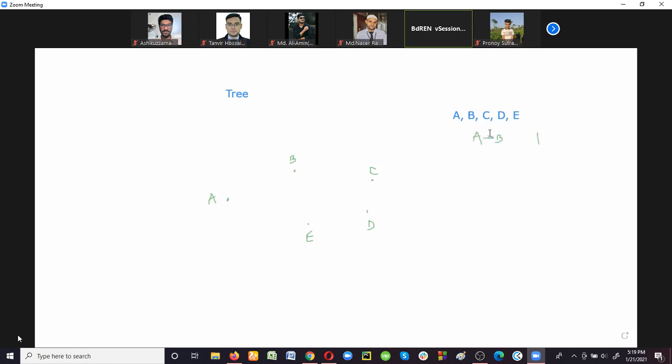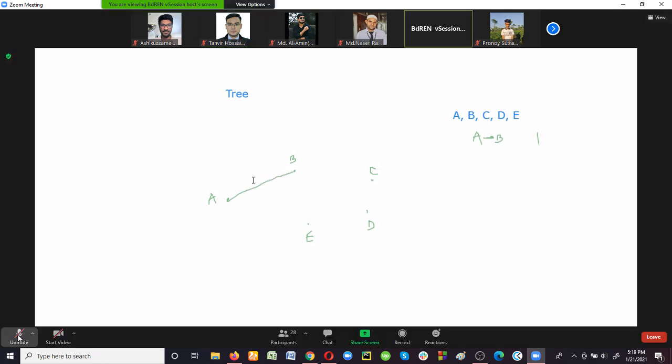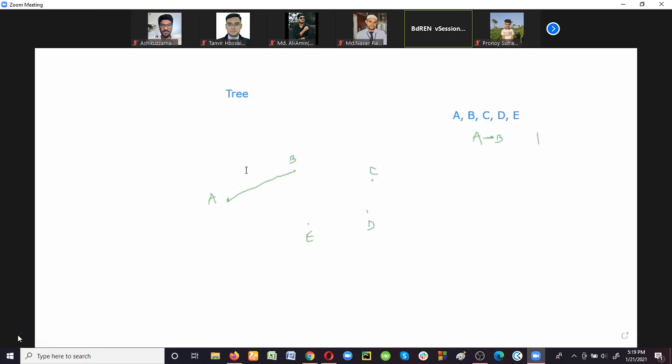Now the relationship between these two states A and B means there is a flight from A to B, or there can be a flight from B to A. And we are not using an arrow sign here, so it can be bidirectional. Here we can assign the weight value. The flight number is 1, okay?